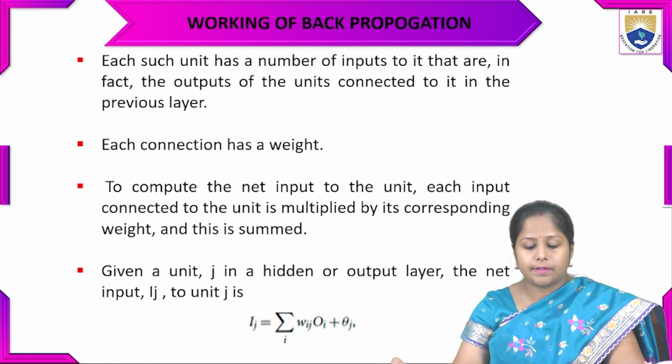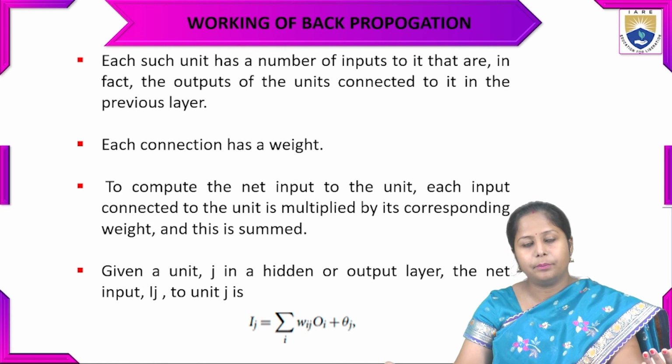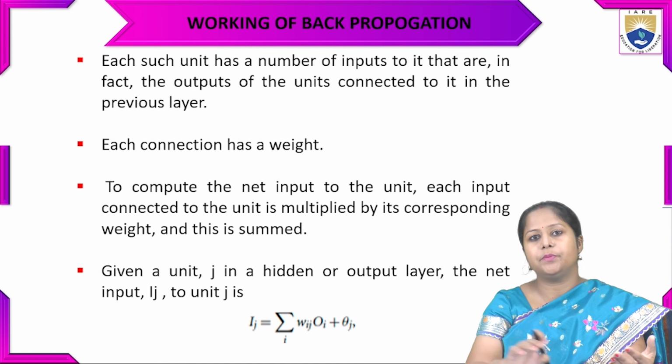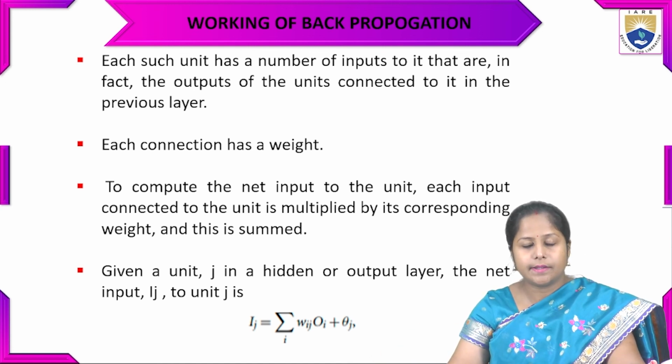Each such unit has a number of inputs to it, which are in fact the outputs of the units connected to it in the previous layer. Each connection has a weight.